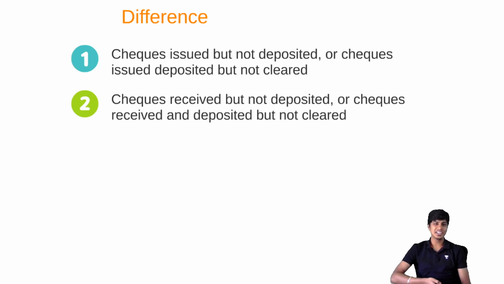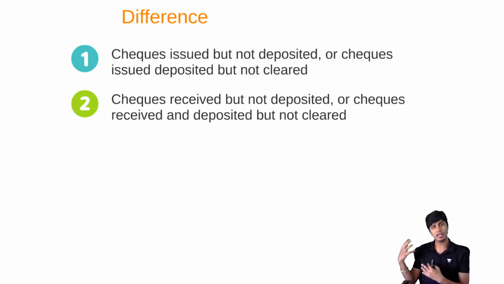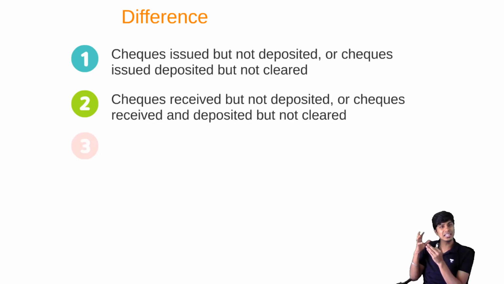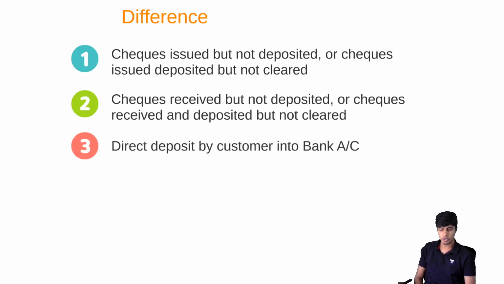Then let's go to the third reason for difference. Third reason for difference is I'm a busy man. I've been selling goods, purchasing goods, doing business quite often. I can't wait to collect every check. I can't wait to issue. So what my customer has done, he didn't want to bother me. So he straight away goes to the bank and deposits the check on my behalf with the bank. This is direct deposit by customer into bank.